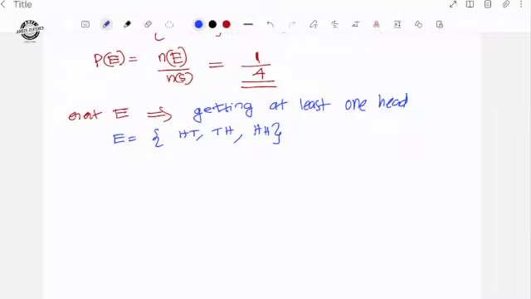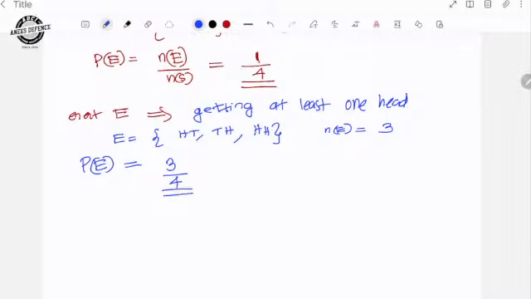So the number of elements in the event is 3. So the probability of getting at least one head is 3 out of 4. That means the number of favorable outcomes divided by the total number of outcomes. That is the meaning of getting at least one head.